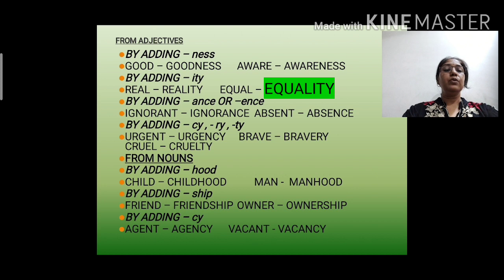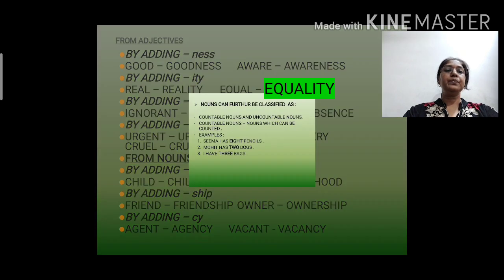Now, formation of abstract noun from nouns. Okay, for that the first rule is by adding HOOD. Let's see the example, child, childhood, man, manhood. By adding SHIP. Example, friend, friendship, owner, ownership. Next one, by adding CY, agent, agency, vacant, vacancy.